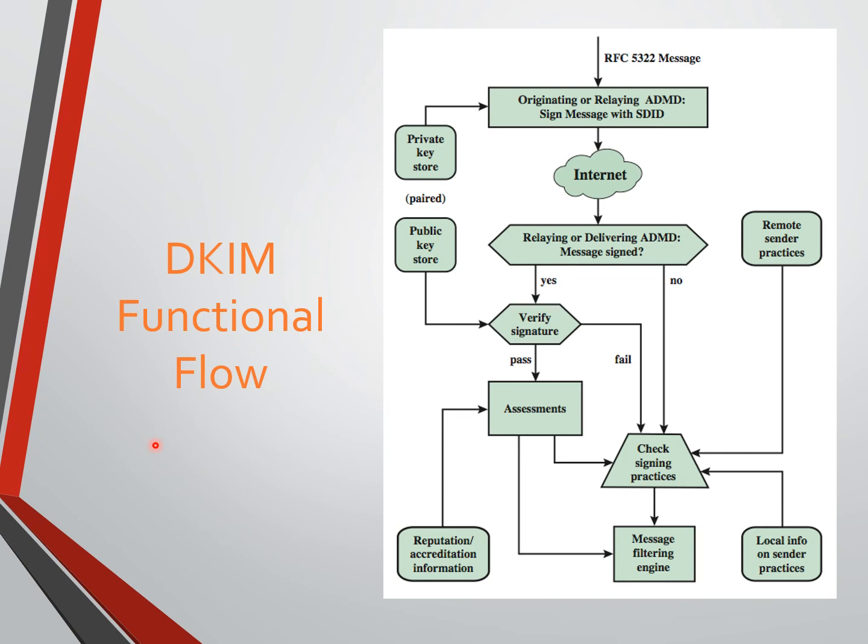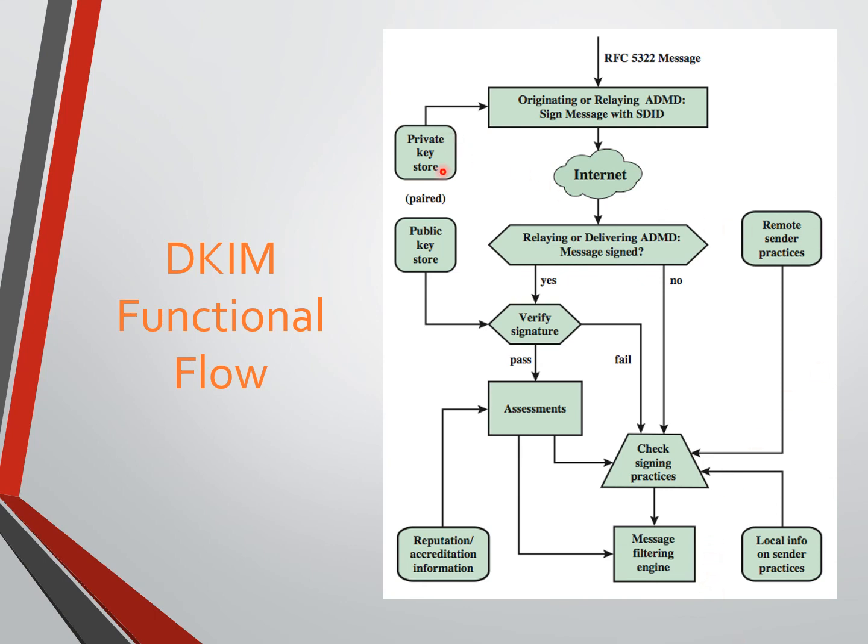So now we have come to the end of the topic of module 2, DKIM functional flow. I'll leave this topic as an assignment, because all the topics I have covered in module 2 are included here in the flow chart. Starting from the RFC 5322 message, then the public key store to get a public key, then verification of the signature, assessment and filtering of the message.